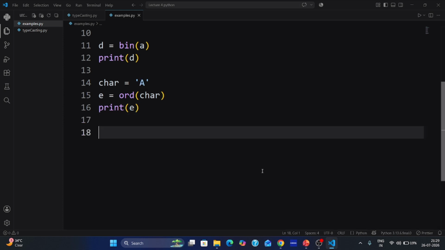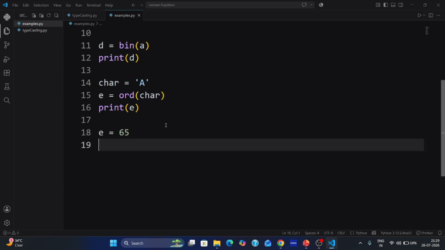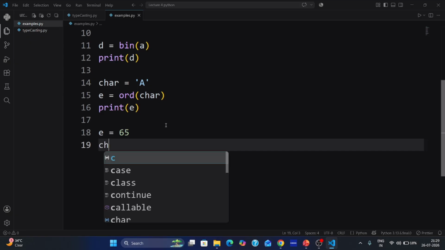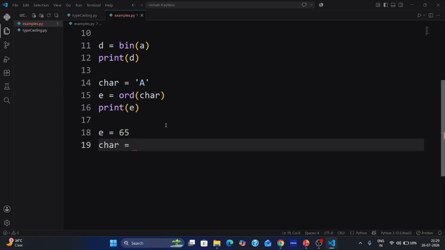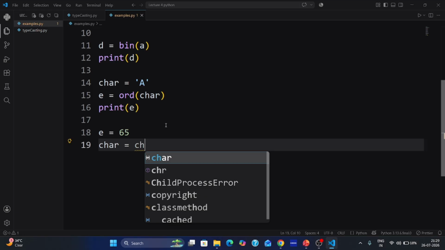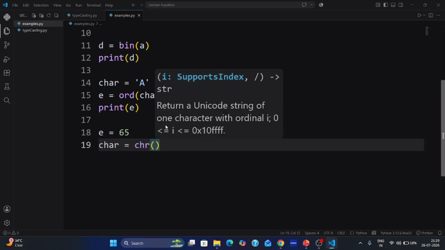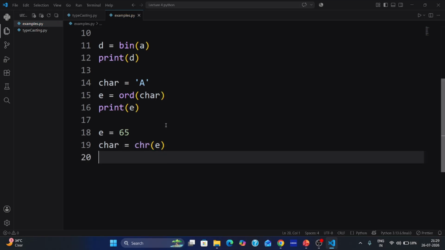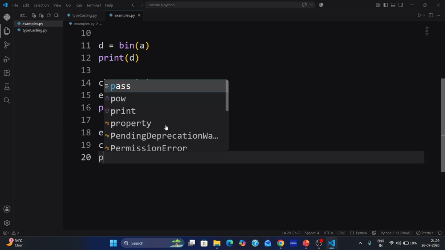Now let's try to change E equal to 65. We are taking the number 65 and changing it into a character like A. How will we get it? Let's verify. Character is equal to chr of E, and print char.